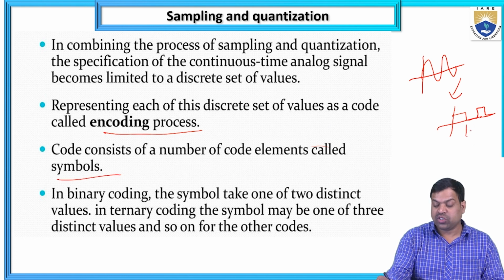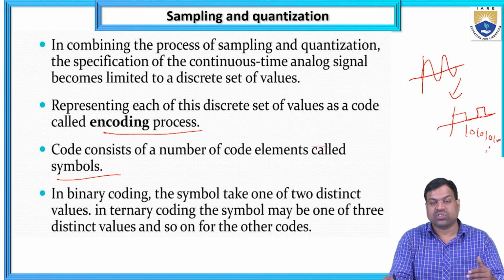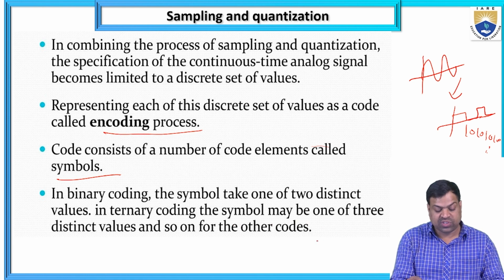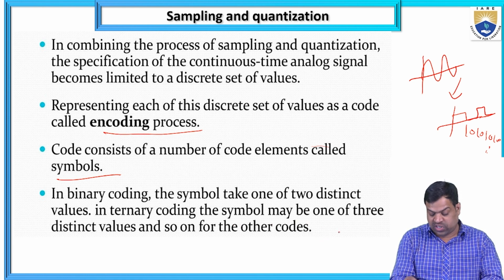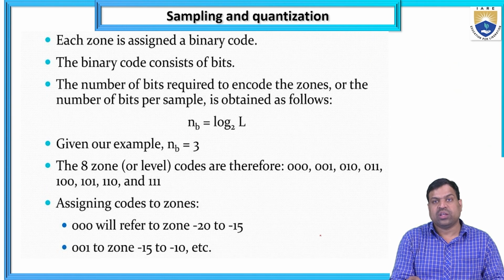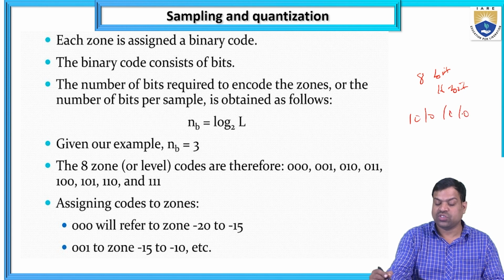So am I converting to binary or not? Yes, I am converting to binary. Each binary code consists of a set of symbols, and in binary coding the symbol takes one of two distinct values. In ten-ary coding the symbol may be one of ten distinct values, and so on for other codes. So each zone is assigned a binary code. The binary code consists of bits. So how many bits are there? Suppose I am taking 8 bit or 16 bit, like 1 0 1 0.